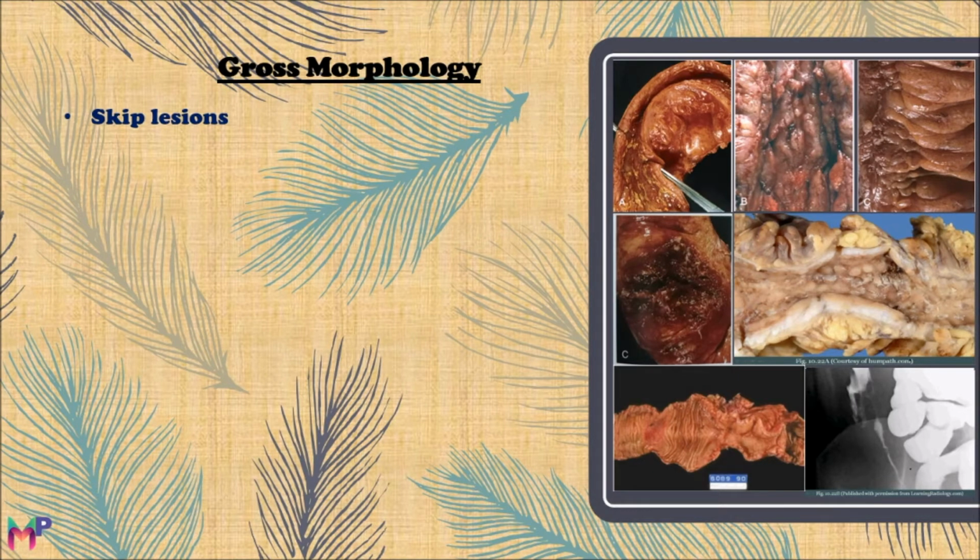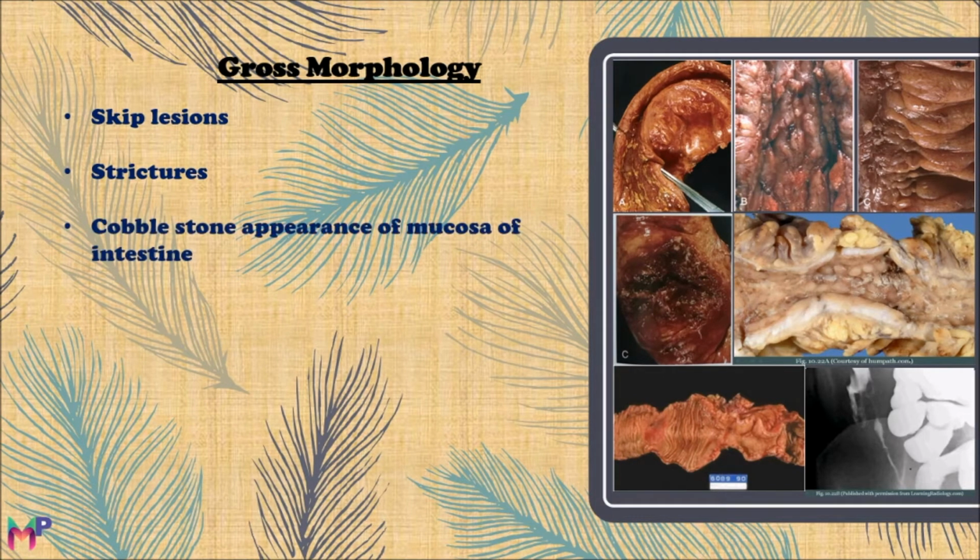Strictures are also common in Crohn's disease, which result from thickening of the intestinal wall that leads to a decrease in the size of the lumen of the intestine. Cobblestone appearance of the mucosa of the intestine is also a differentiating feature of Crohn's disease, in which the diseased tissue is depressed below the level of normal tissue. You will see the normal area of the mucosa surrounded by the depressed diseased tissue. Fissures may develop between the mucosal folds and may extend deeply to become fistula tracts or sites of perforation.